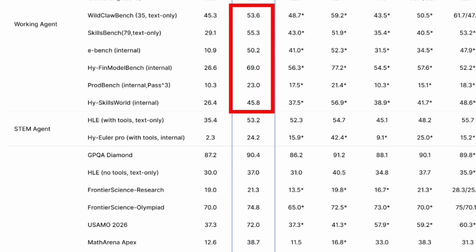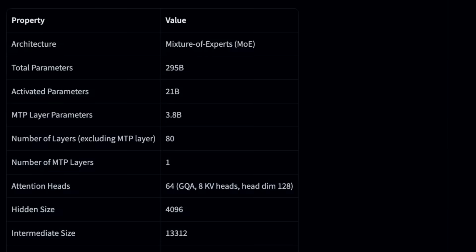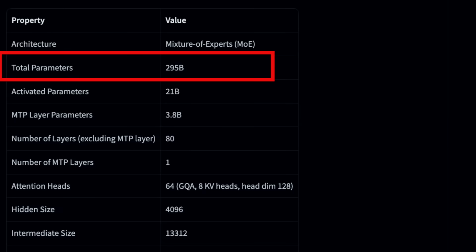The benchmarks where they're winning for a lot of these, though, are things that relate to working agents. Now, even for those and for some of the reasoning benchmarks, they're not always winning against GLM 5.2. The main thing I think that sets them apart from GLM 5.2 is that they're well over half the size of that. So while it's still far from being a small model at 295 billion parameters, it's taking the fight to what I would say are the mid-tier models.